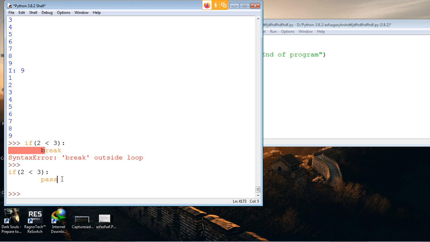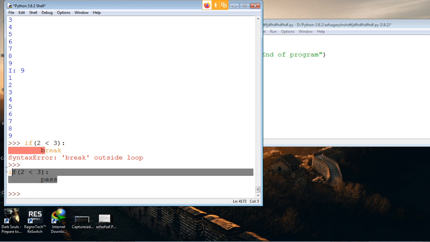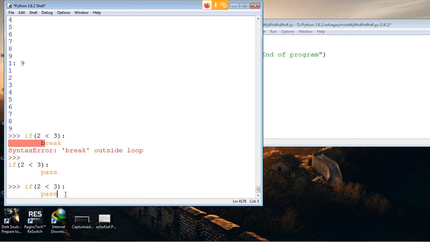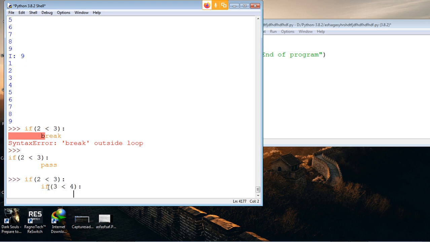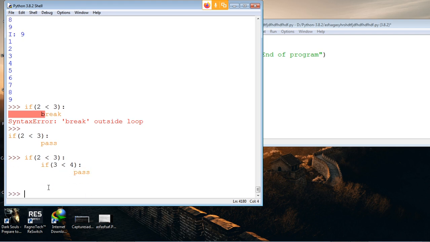Like if we have an if statement under an if statement, and we type continue in the second if statement, you will only get continue for loops, not for if statements. In that case you cannot use continue or break, but you can use pass.